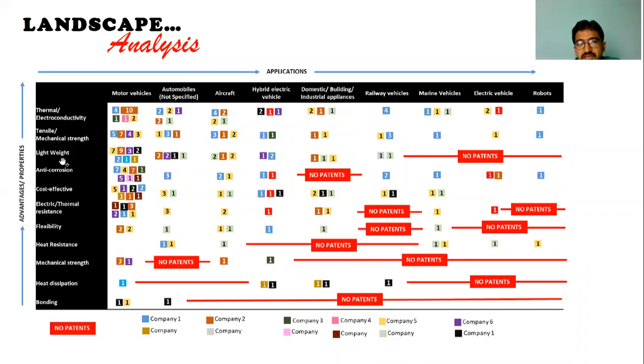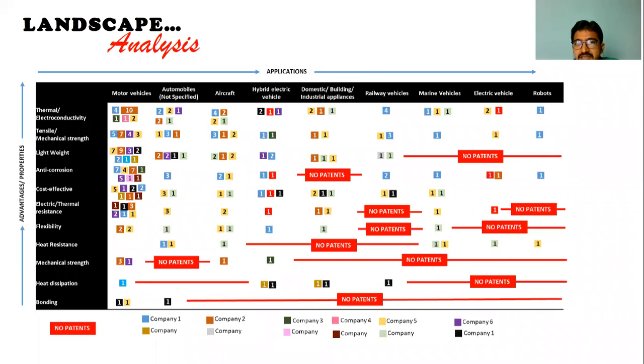Now if you see lightweight in applications such as marine vehicles, electrical vehicles, robots, there are hardly any patents available. In anti-corrosion, for domestic building, industrial applications, appliances, there are no patents. If you see electrical thermal resistance, there are no patents in railway vehicles. Like this, we have to find out the white spaces or gaps with the help of landscape.